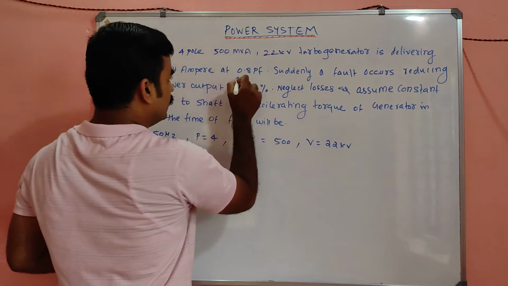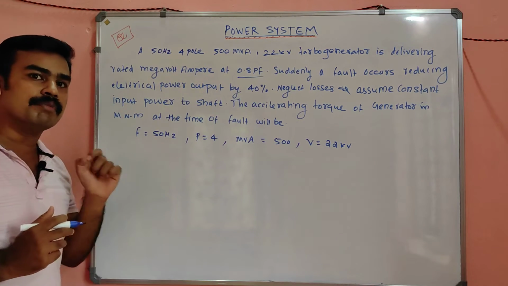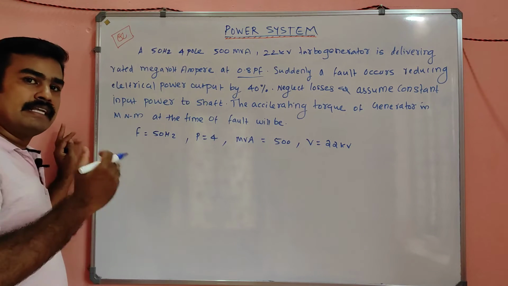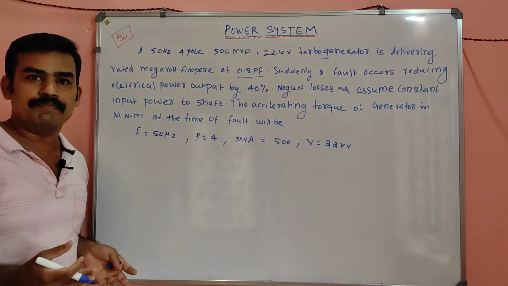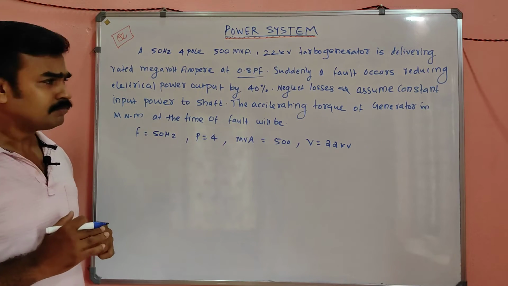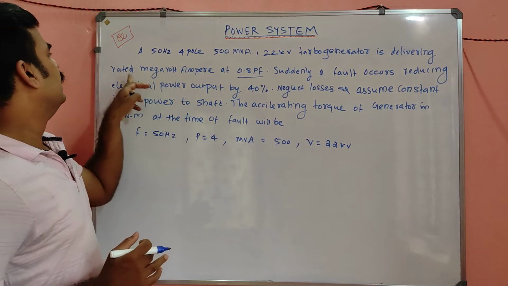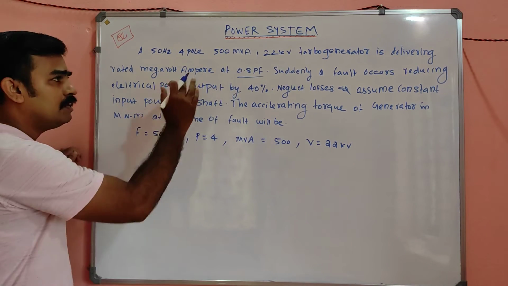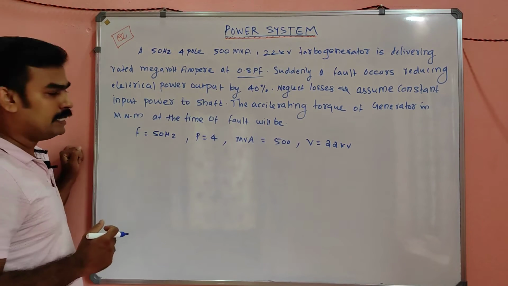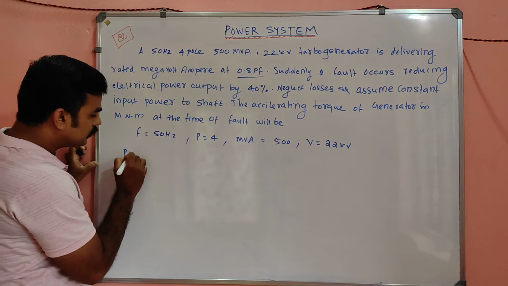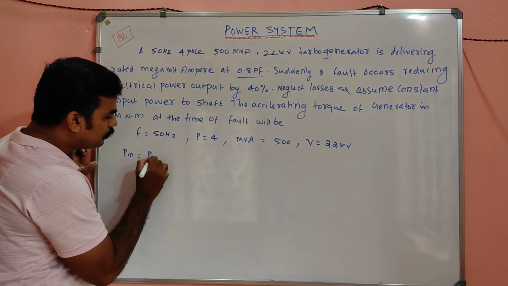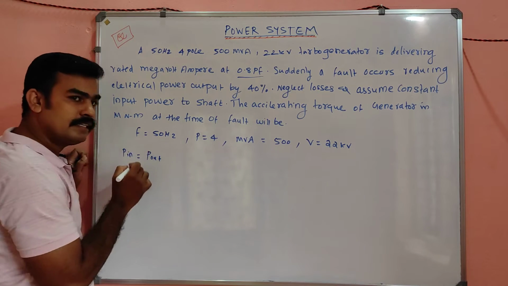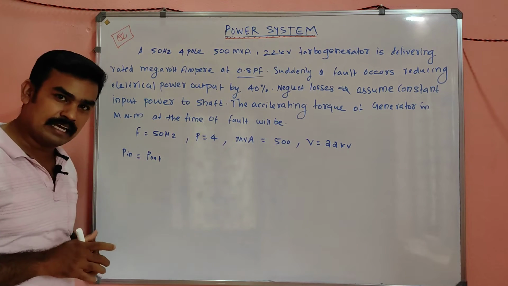Listen to my word, my dear, this 0.8 power factor is a very important factor here. They have given only the MVA rating. MVA is nothing but the capacity of an alternator. So rated megavolt ampere at 0.8 power factor means what will be its active power? See, P input equals P output, where P is nothing but the active power. Is it clear?